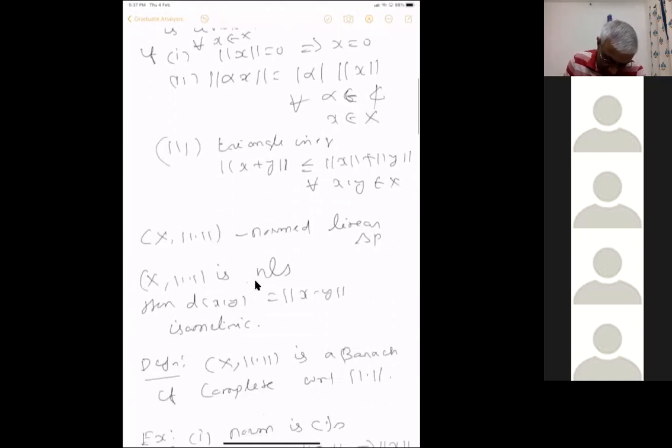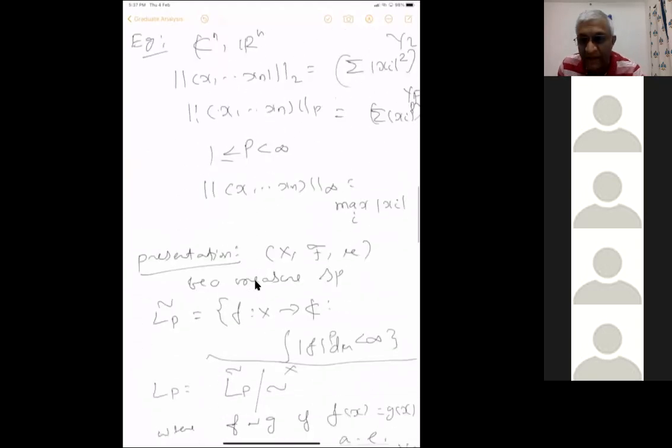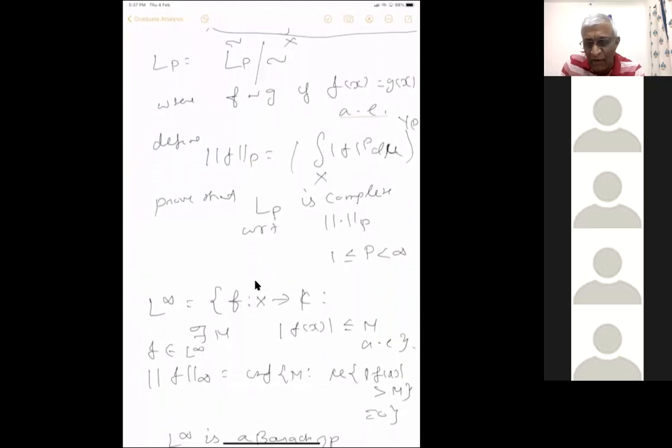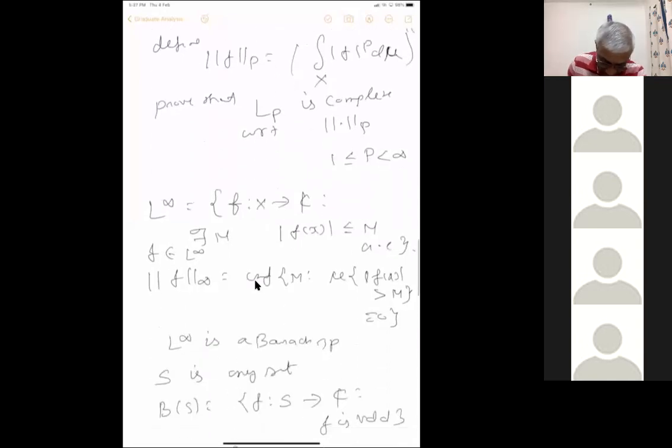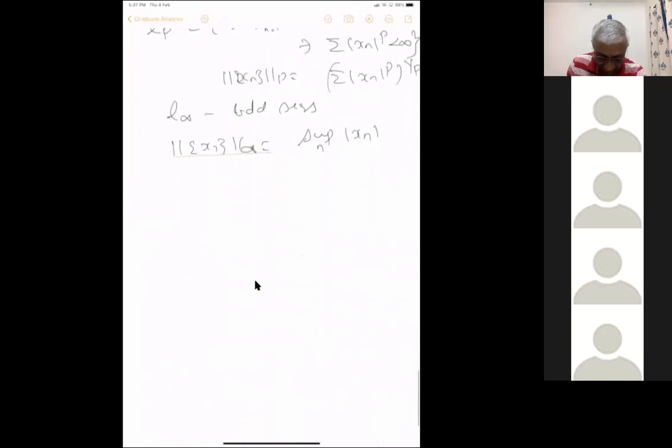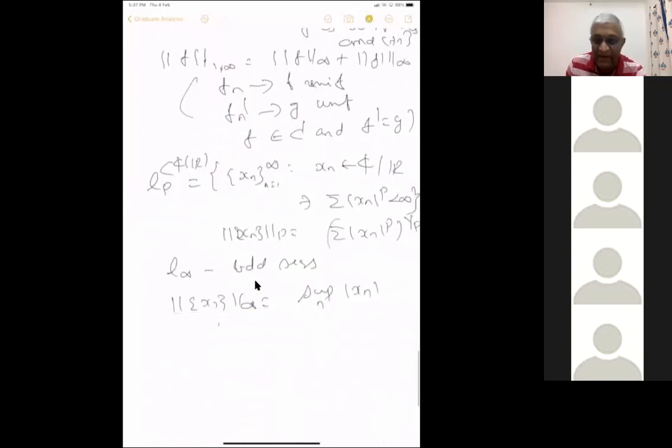Okay. What about the holomorphic functions? Holomorphic functions, I said it. You can take any open subset of C and consider the holomorphic functions. There are theorems which imply that if a sequence converges uniformly, then the limit will be holomorphic again.